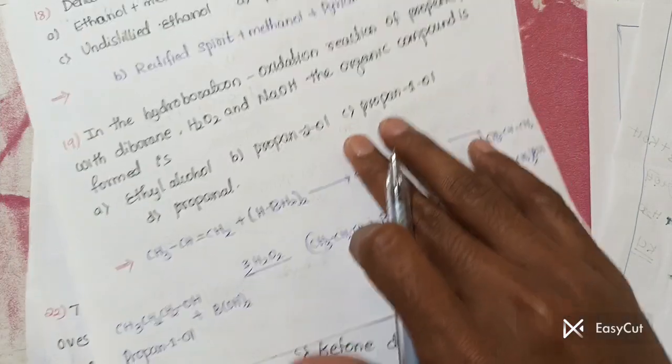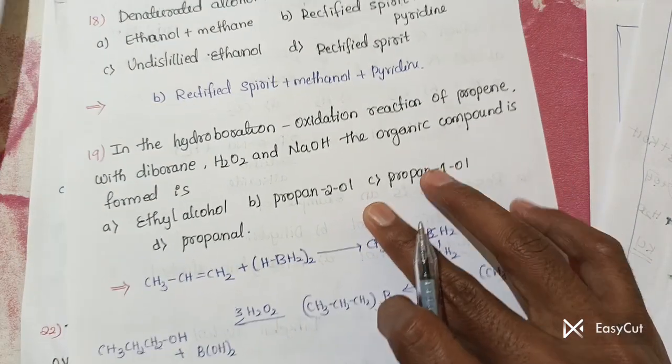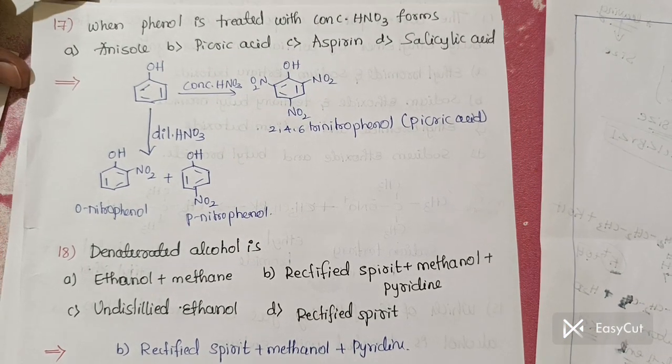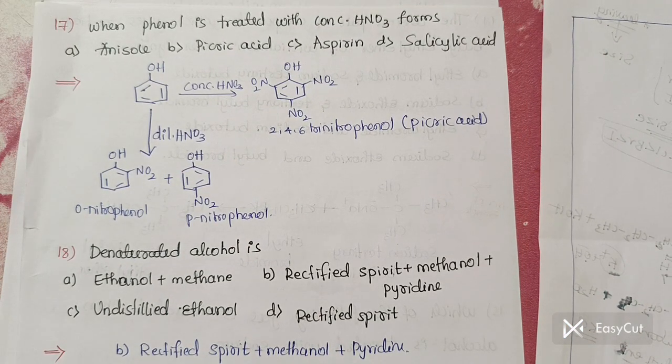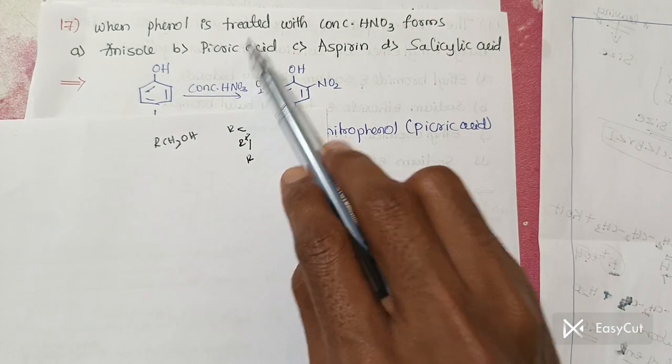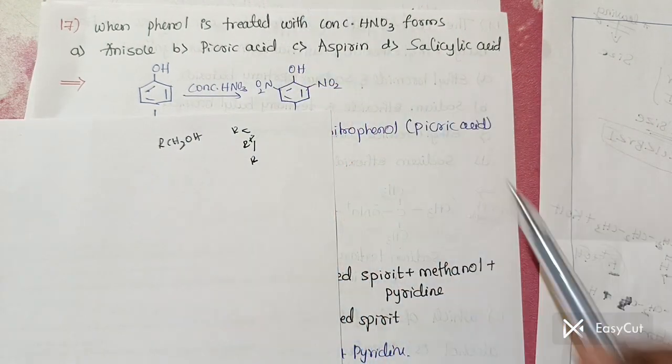Then the next one. Then we go for the next question, 70. The phenol is treated with concentrated HNO3 forms. They have given 4 options: anisole, picric acid, aspirin, as well as salicylic acid.